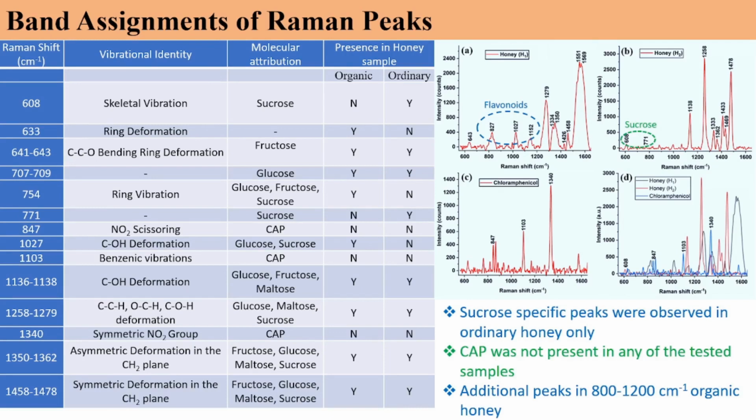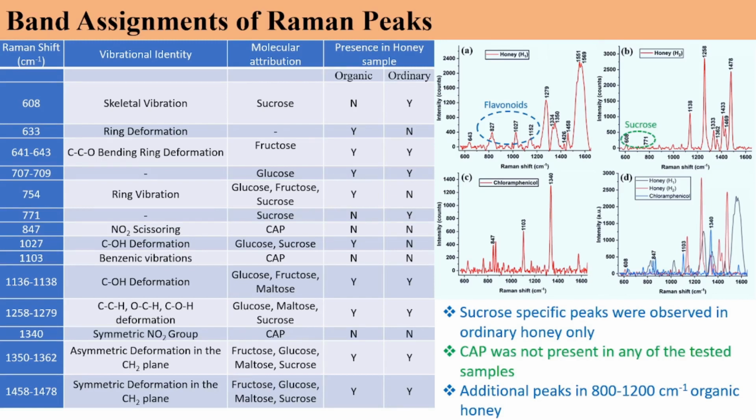These two peaks, 608 and 771, are only specific to sucrose, but this 754, which is a ring vibration, is also present in glucose and fructose. So we are assuming that this is largely coming from these two sugars. The peaks from chloramphenicol were not matching with any of the honey spectra. So we concluded that the chloramphenicol was not present in both the honey samples, at least at 1 micromolar concentration, because that's the concentration which we observed for rhodamine B.